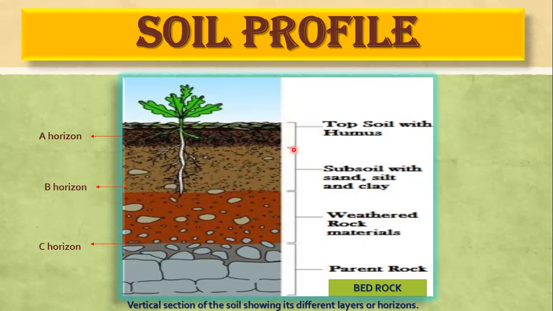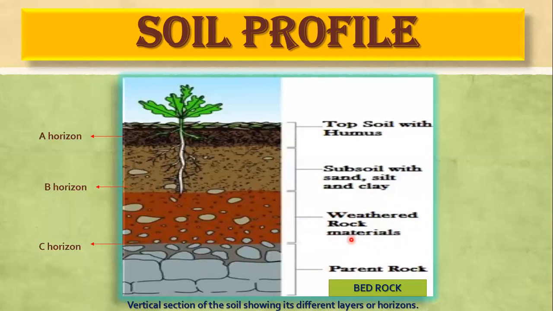Now we have discussed A horizon, we have discussed B horizon. Now third we will discuss C horizon. C horizon or substratum is a layer of soil which lies below subsoil. It consists of small pieces of broken rocks which have some cracks and crevices in them. So weathered rock material is present here.